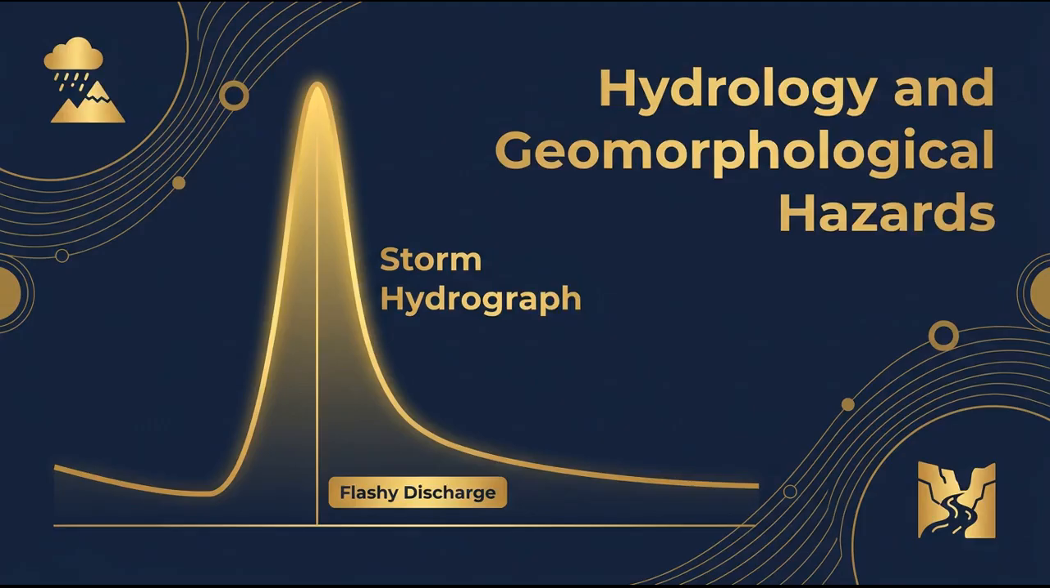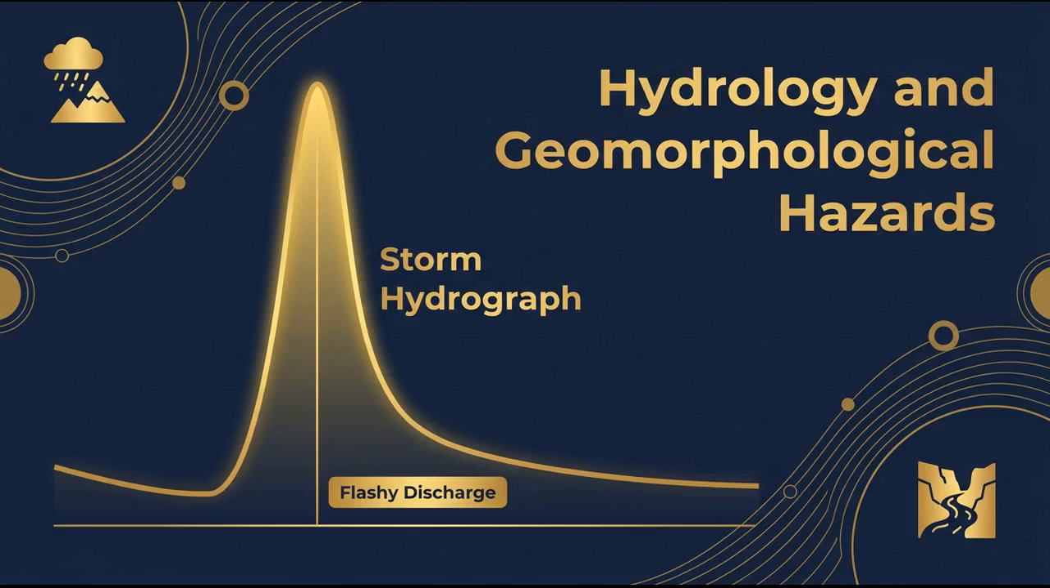Lesson 4. Hydrology and Geomorphological Hazards. In any drainage basin, a key part of the hydrological cycle is infiltration becoming overland flow. This leads to a flashy storm hydrograph, characterized by a short lag time and a high peak discharge.